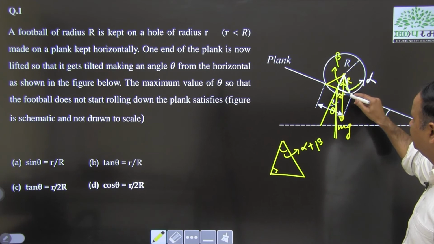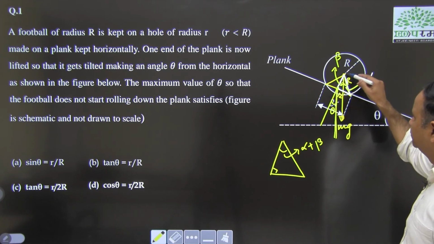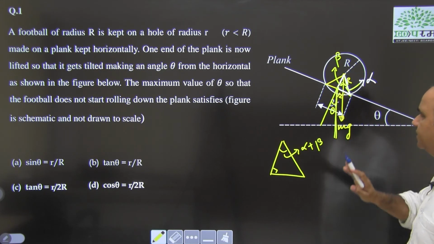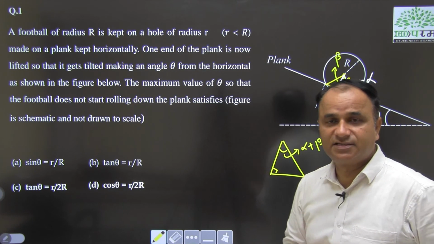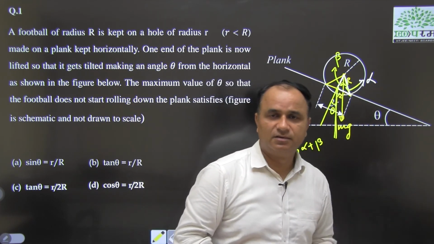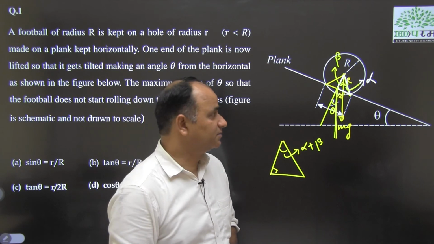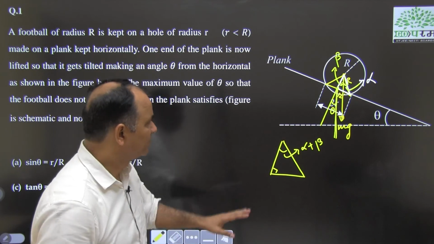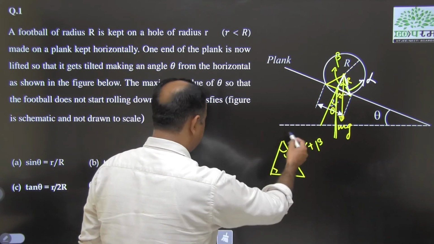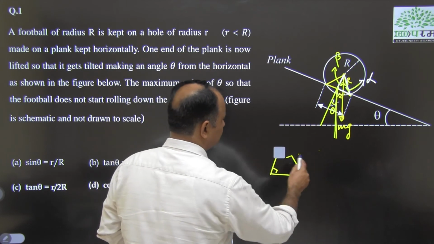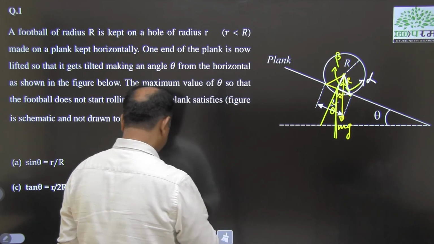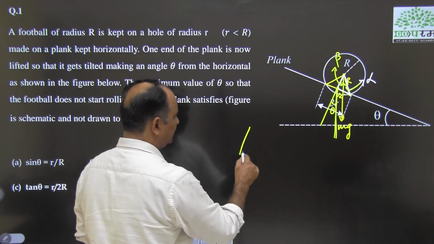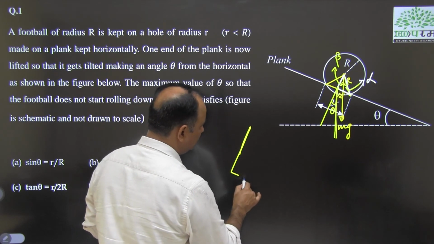You can see this is the vertically downward line, this is the normal on the plank. So, the angle between the downward vertical and the normal to the plank is theta. By geometry you can see it. If you are preparing for advanced exams, this geometry must be very convenient for you, otherwise you cannot think of cracking IIT JEE Advanced. So, now we have a triangle. Again, I draw this triangle for your view, a bit zoomed.